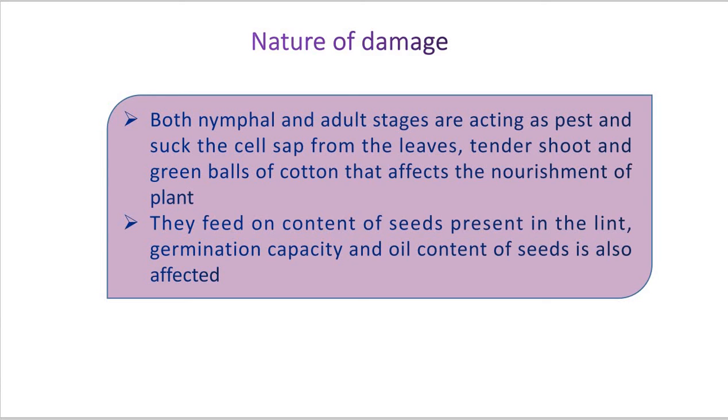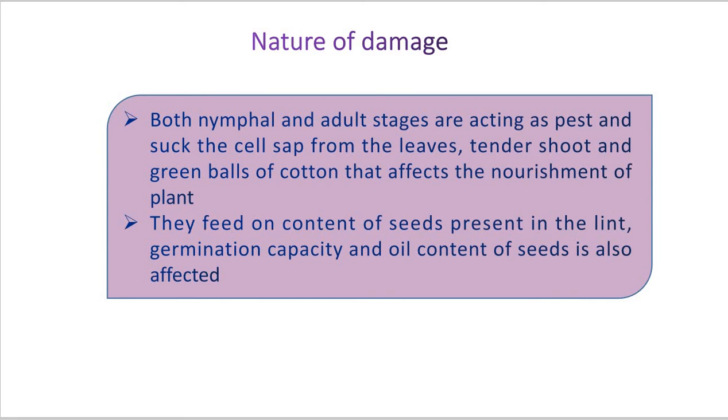Again, moreover the bugs stain the lint with their excreta or body juices as they are crushed in the ginning factories. That I already told you. Such bugs are cotton stainers. Why?